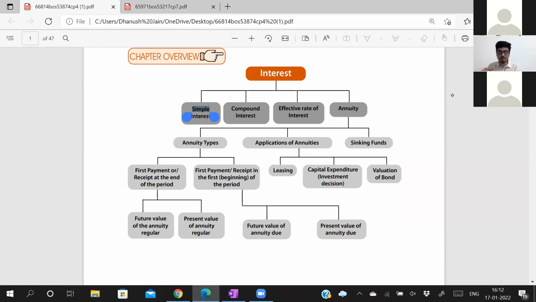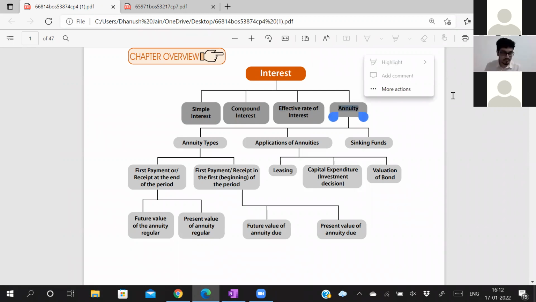If it is compounded quarterly, I by 4, n into 4. If it is compounded monthly, I by 12, n into 12. This also we have seen. Effective rate of interest also we have seen in some 2-3 sums. 8% per annum compounded half yearly is not the same as 8% per annum compounded yearly. So 8% per annum compounded half yearly, you will convert into compounded annually. What will be the effective rate of interest? That also we have seen. There was a formula for it.